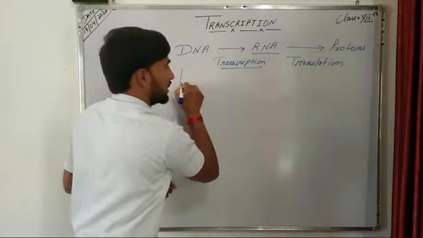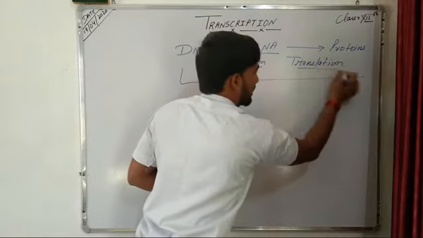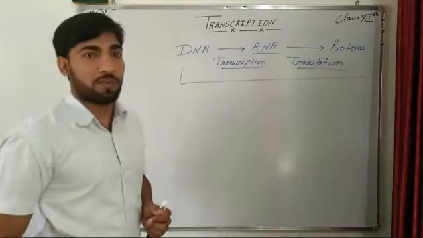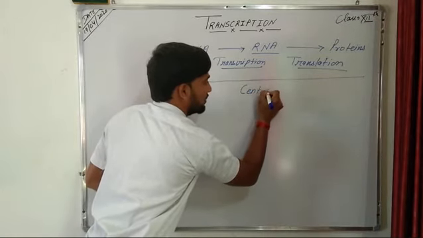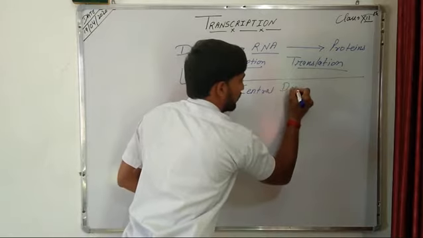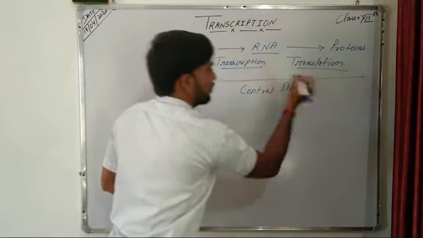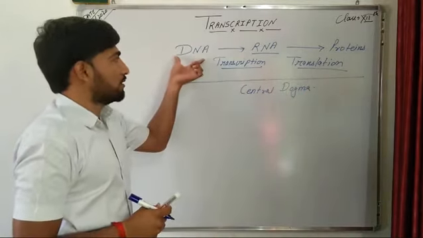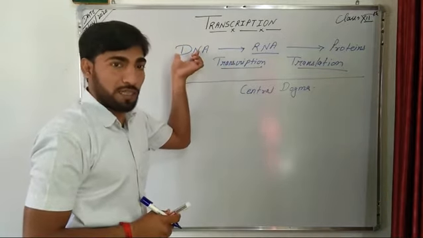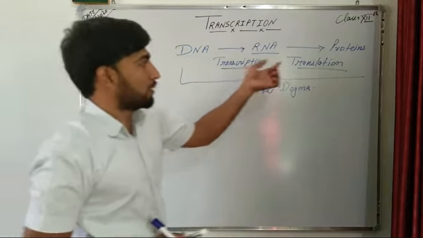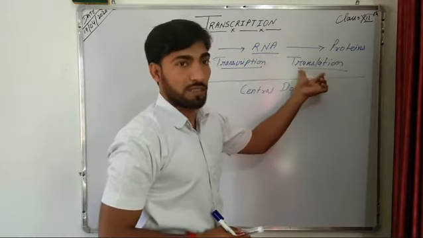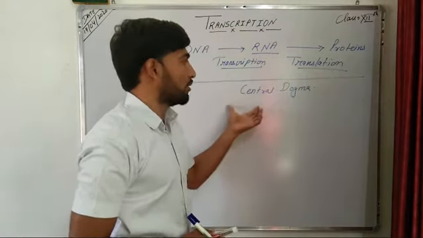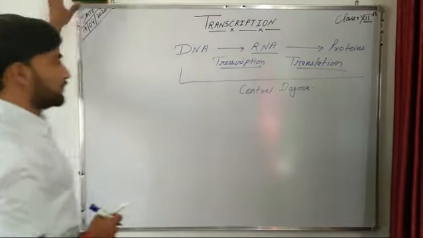And this whole process, transcription and translation, is known as the central dogma. So the synthesis of RNA from DNA is transcription, and the synthesis of proteins from RNA is translation, and this whole process is known as the central dogma.